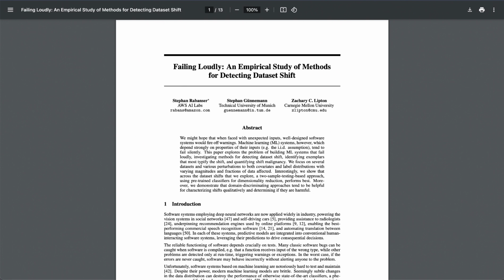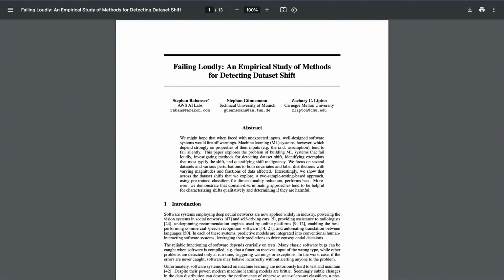So they're basically throwing a bunch of different challenges at the model and seeing if these shift detection methods can catch them. Exactly. And they found that the methods, especially BBSD, perform remarkably well across a wide range of different shifts. That's reassuring. So it's not like we need a different method for every type of shift.